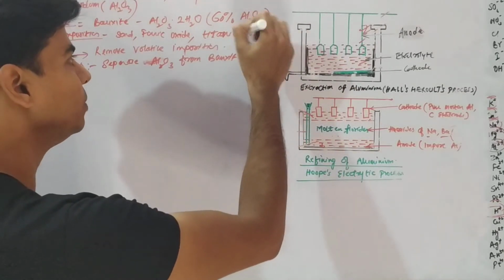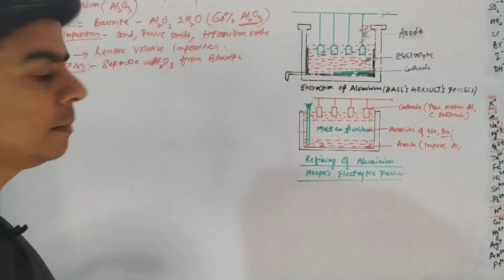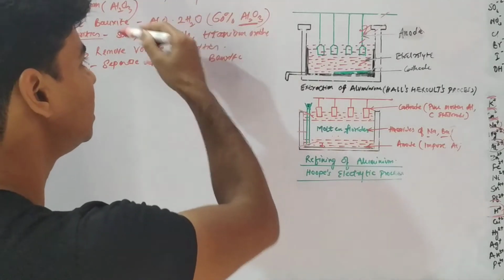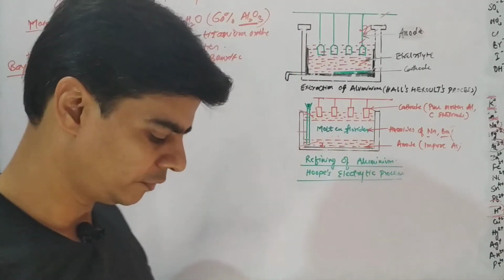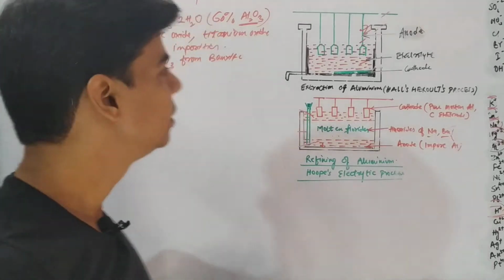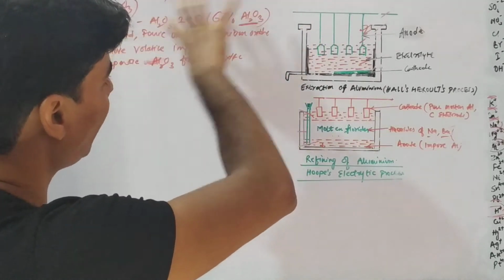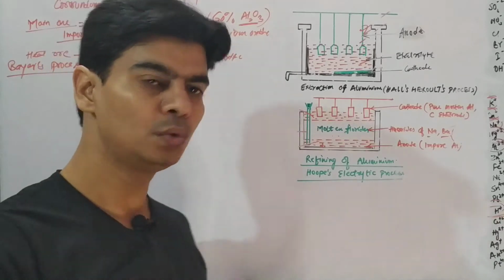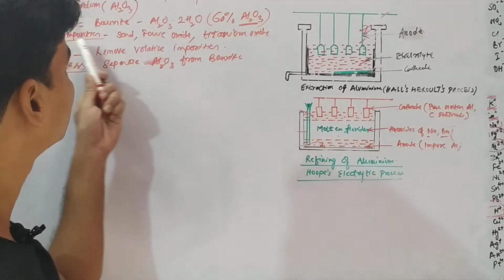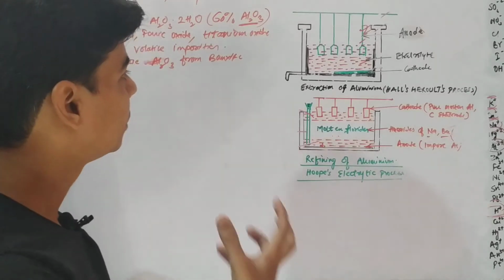We need to remove this alumina from the hydrated aluminium oxide, which is bauxite, because it contains other impurities as well. Since alumina is soluble in sodium hydroxide, we will add sodium hydroxide to this ore.